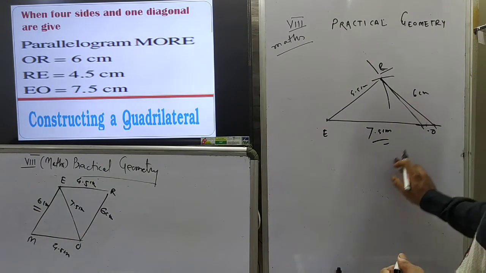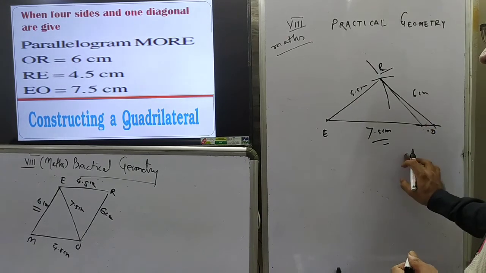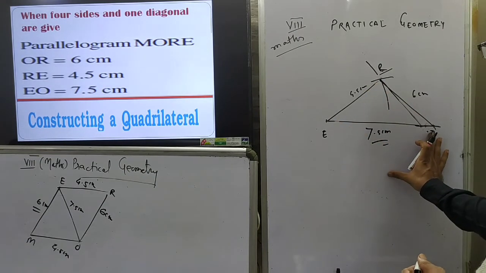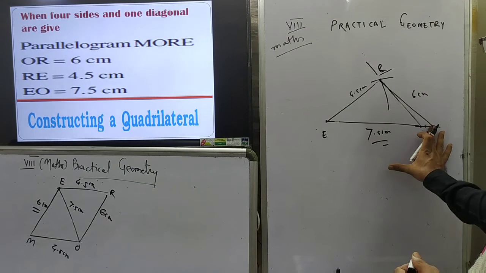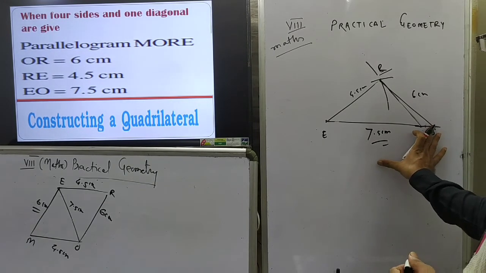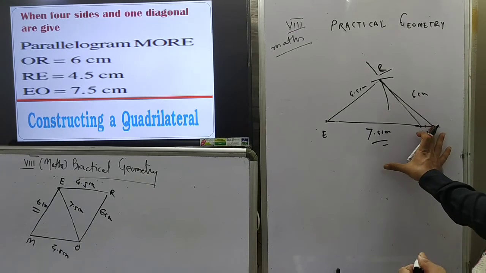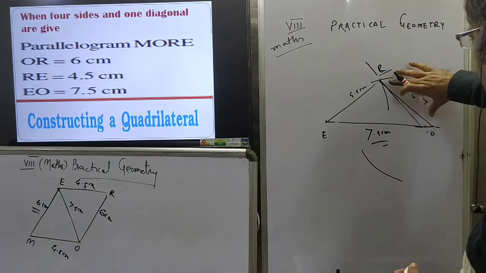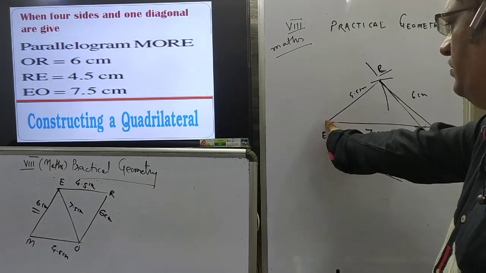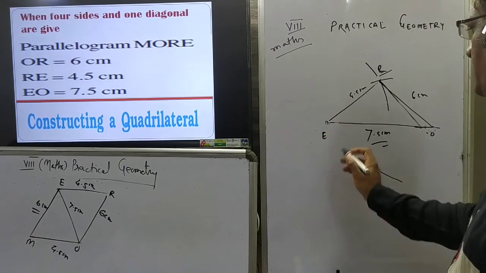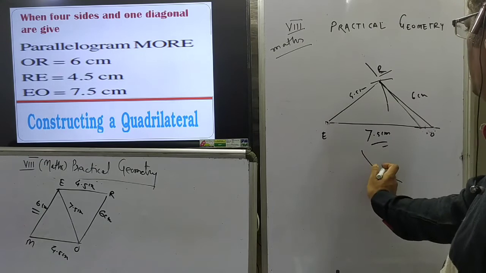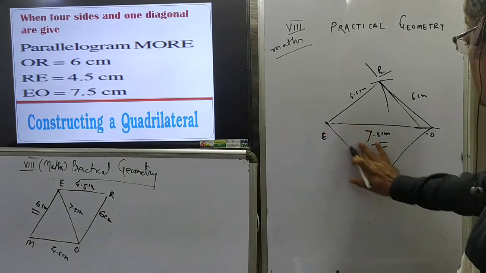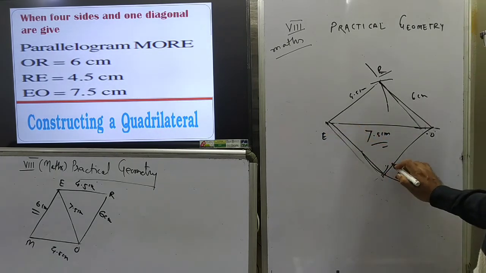Now from this point O, M is 4.5 centimeter. So we want to construct 4.5 centimeter here. Take 4.5 centimeter in the rounder and put the metallic end of the rounder at O with radius 4.5 centimeter. Draw another arc. Now this distance from E to M is 6 centimeter. Take 6 centimeter in the rounder, put the metallic end of the rounder at E and draw another arc. This is 6 centimeter and this is 4.5 centimeter. The result is the parallelogram.